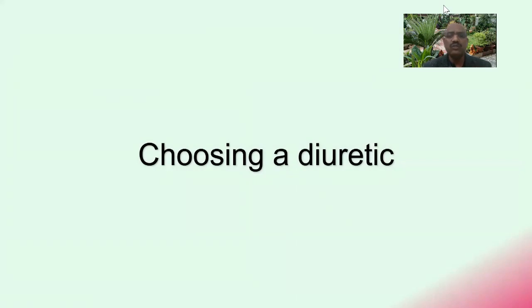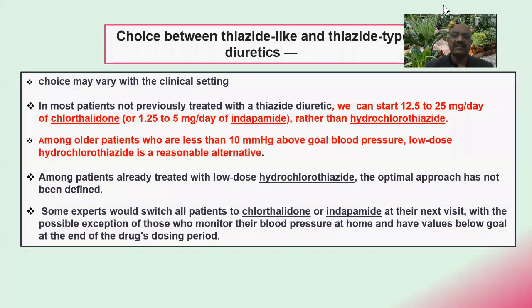So how are you going to choose a diuretic? Well, choice may vary with the clinical setting. In most patients not previously treated with a thiazide diuretic, you can start with 12.5 to 25 milligram per day of chlorothalidone, or if you choose indapamide, the dose is 1.25 to 5 milligram per day, rather than hydrochlorothiazide.